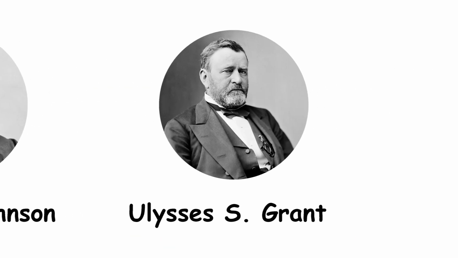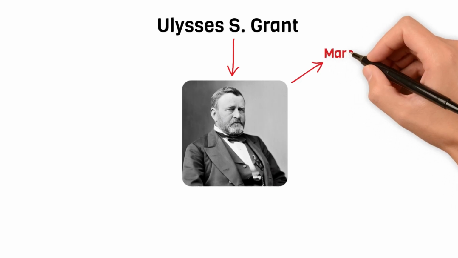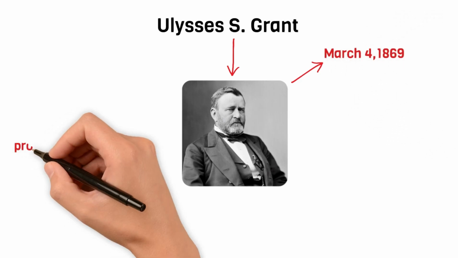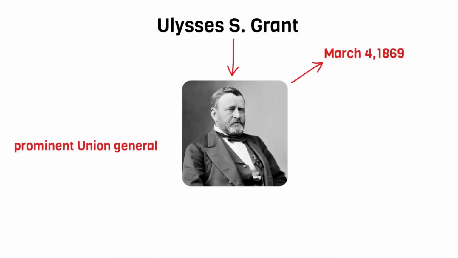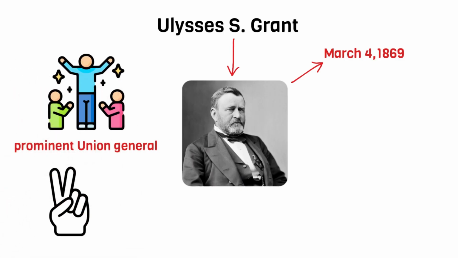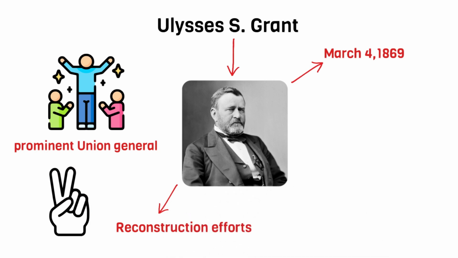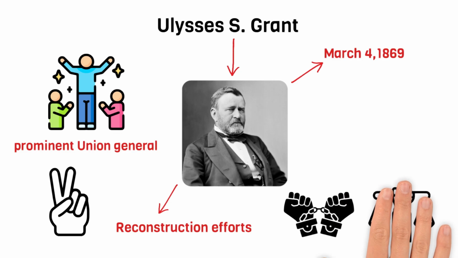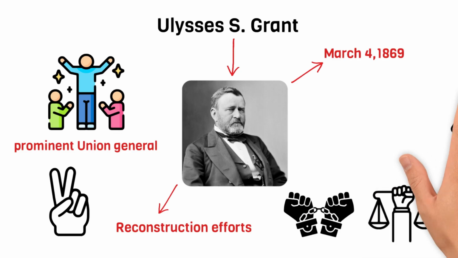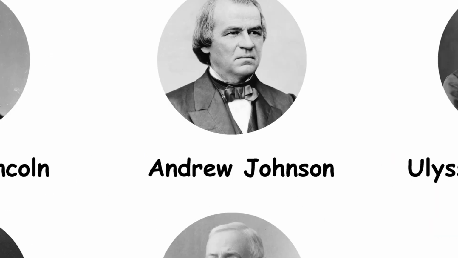Ulysses S. Grant. He became the 18th President of the United States on March 4, 1869. Grant was a prominent Union general during the Civil War and played a crucial role in leading the North to victory. As president, he focused on Reconstruction efforts to rebuild the South and protect the rights of newly freed slaves. Grant also worked to combat corruption and promote civil rights. However, his presidency was marred by economic challenges, including the Panic of 1873 and scandals within his administration.